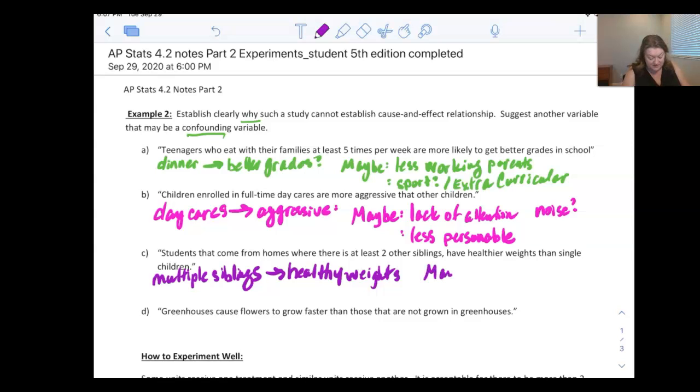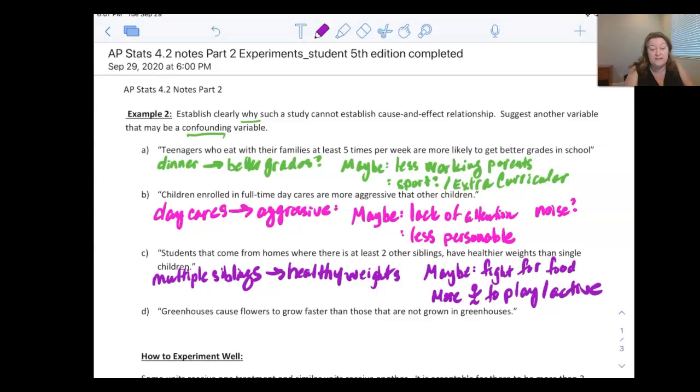Maybe it's something else. Maybe they have to fight a little bit for food, right? The bigger the family, once everybody says, let's go eat, they go and grab food off the table. So maybe that's making them healthier because there's not as much to grab because they're sharing it more. Maybe they have more siblings. Here's my symbol for people. Maybe they have more people to play with and be active with. Maybe that's leading to them being healthier, and it's not so much just the siblings itself. It's the idea that they're doing more activity.